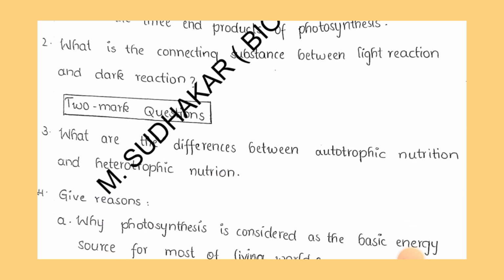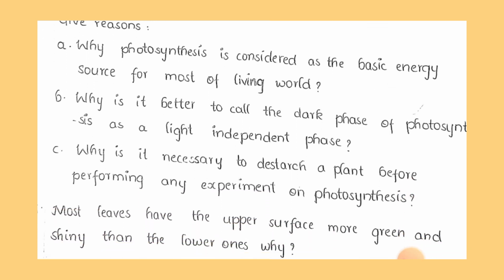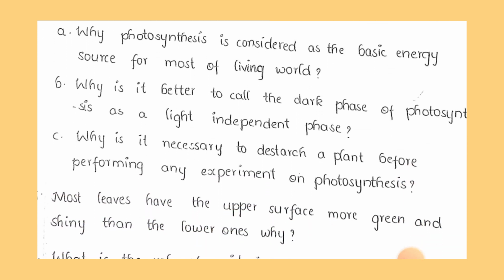Then we will discuss 2 marks questions. What are the differences between autotrophic nutrition and heterotrophic nutrition? Then give reason questions. First question, why photosynthesis is considered as the basic energy source for most of the living world? Second question, why is it better to call the dark phase of photosynthesis a light independent phase? Why is it necessary to destarch a plant before performing any experiment on photosynthesis?